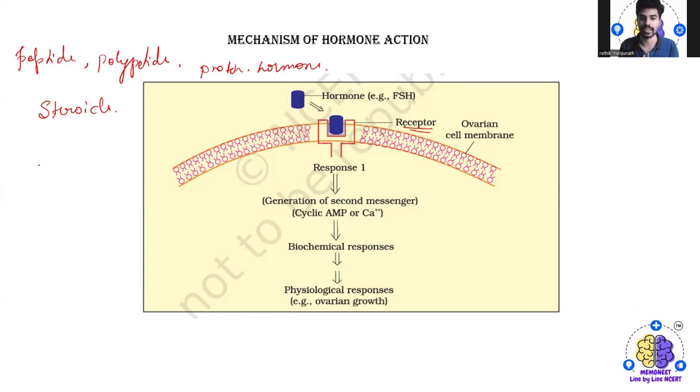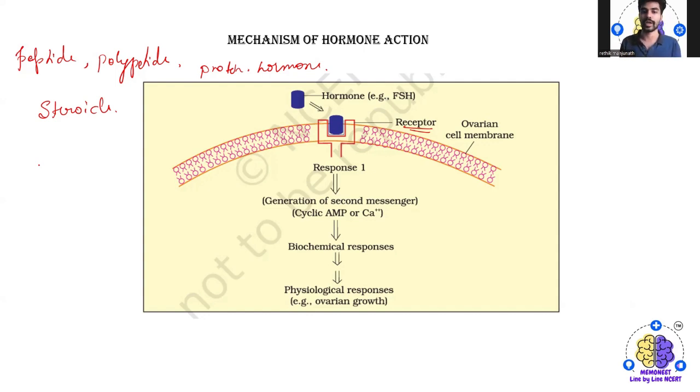So normally what happens is the hormones, say like FSH, come and bind to a specific receptor which is on the ovarian cell membrane. So as a result, it will lead to a primary response, that is response one, and this response will generate the secondary messenger, that could be cyclic AMP or calcium ions.